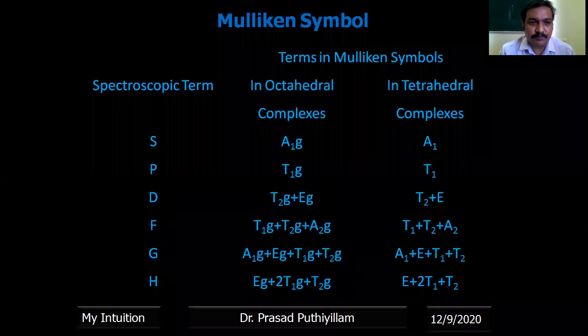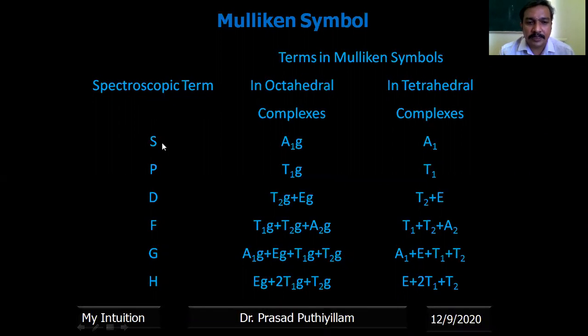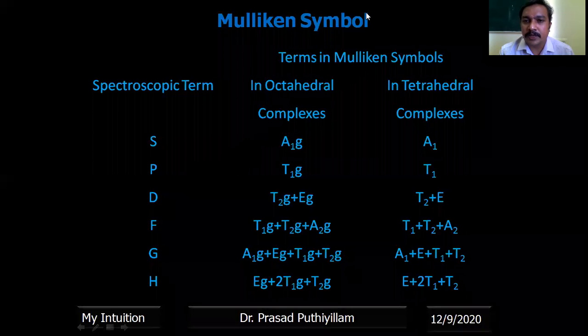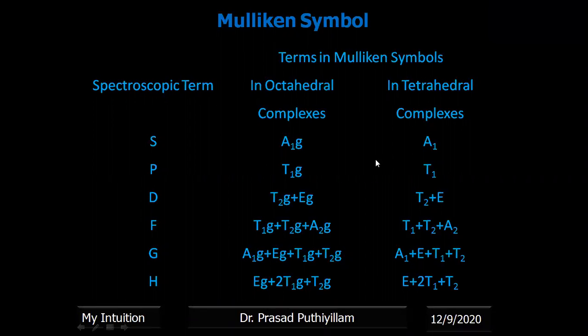Before explaining the spin crossover system, in the previous class I explained the spectroscopic terms, how to write them. When L is equal to 0, it becomes S. When L is equal to 1, it becomes P. The corresponding Mulliken's terms are also given here. I need these Mulliken's terms to explain the spin crossover systems. For S, it is given as A1g, and for a tetrahedral complex, A1. For P, it becomes T1g and T1, and so on.